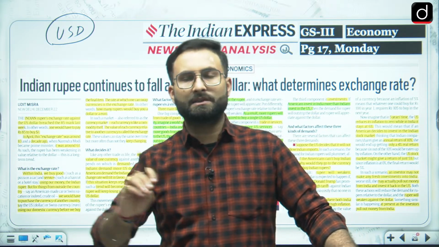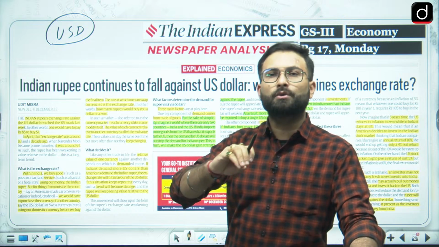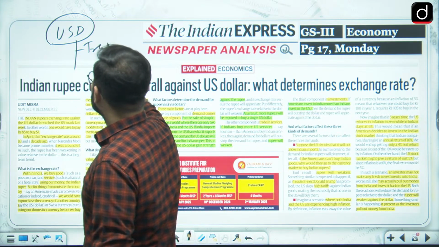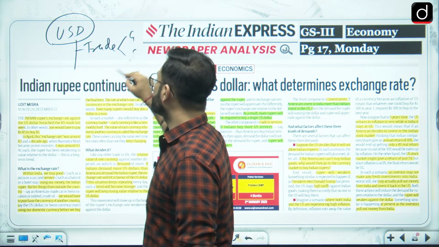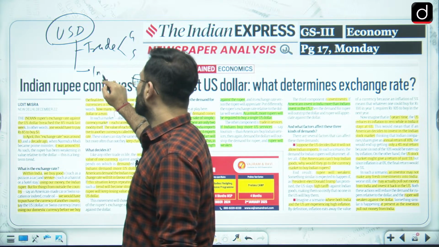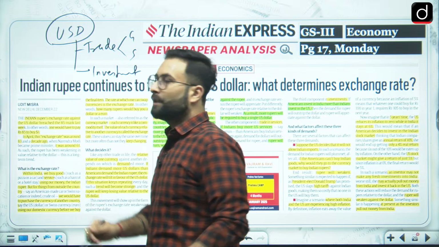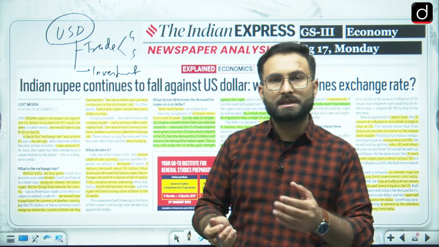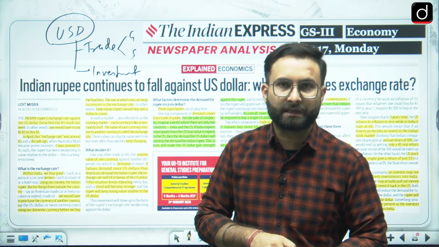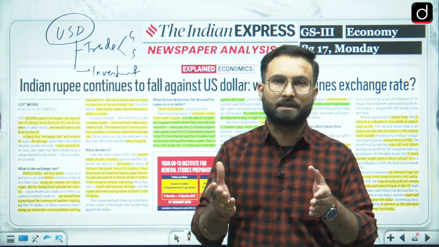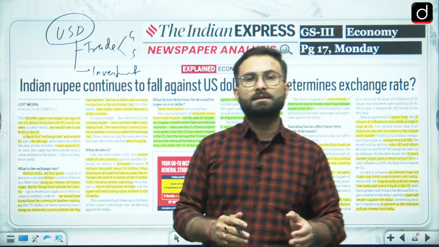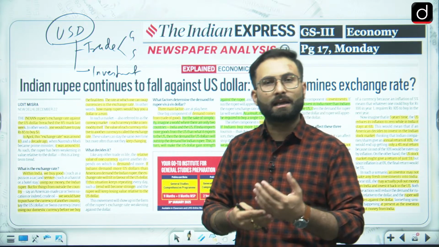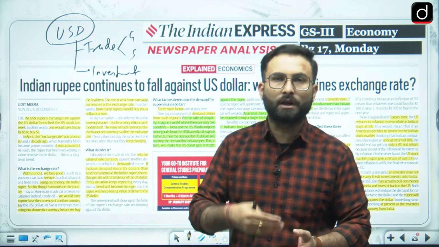Okay, so there are certain things which we will be seeing over here. Now how can the US dollar be strengthened? One factor is trade in goods and services. Second factor is investment. Now if investments are coming into India, that means we are getting the dollar, that means the demand for dollar is declining in our country, so the rupee will rise and the dollar will decline. But recently the dollar is going outside our country, and that is why the demand for the dollar is increasing, the rupee is declining and the dollar is strengthening.